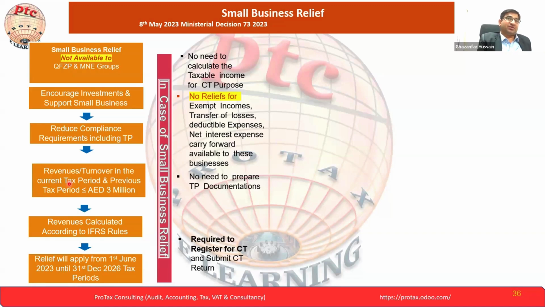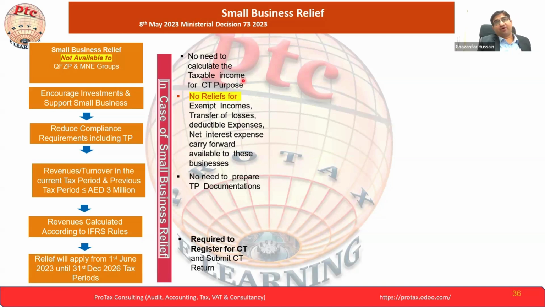If you have the small business relief, what are the plus points, or what relief are you going to have? No need to calculate the taxable income for city purposes, as already mentioned. Just mention your revenue, less than 3 million, for the small business relief. So no need to calculate the taxable income. Compliance is reduced. Now if you opt for the small business relief, what are the plus sides? We already saw. What are the disadvantages that may affect you in the future? You have to see the calculation or prepare yourself, do the analysis, of what you are losing.